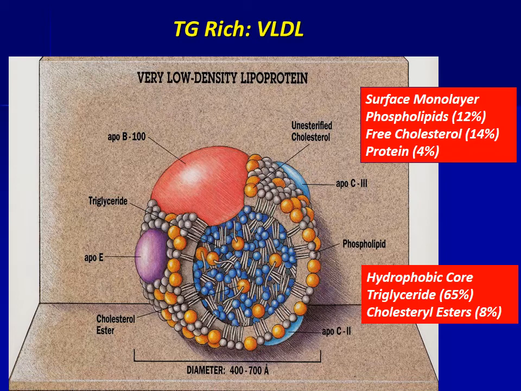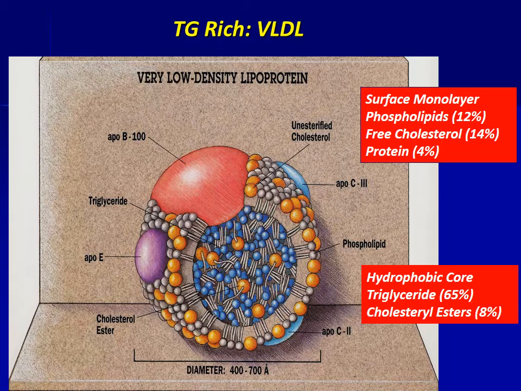Very low density lipoprotein is another triglyceride-rich particle. The major apolipoprotein present in the VLDL is ApoB100, which is involved in the assembly of the VLDL particle. Other than ApoB100, ApoC1, C2, C3, and ApoE are also present in the VLDL particle.